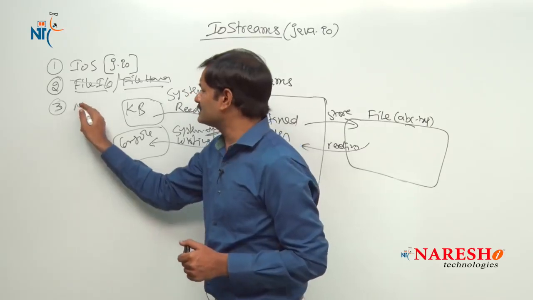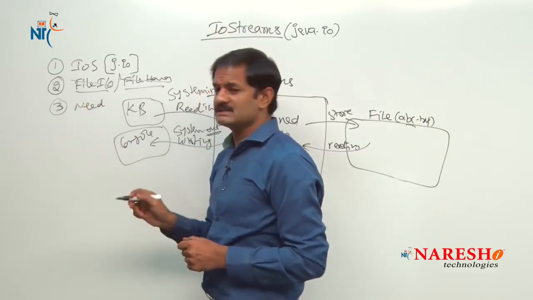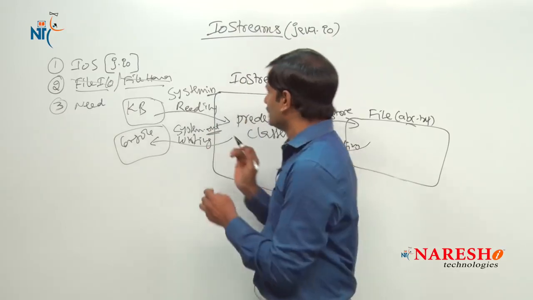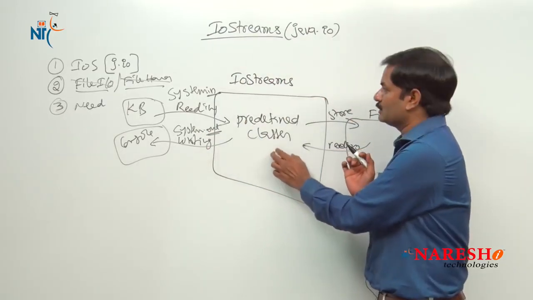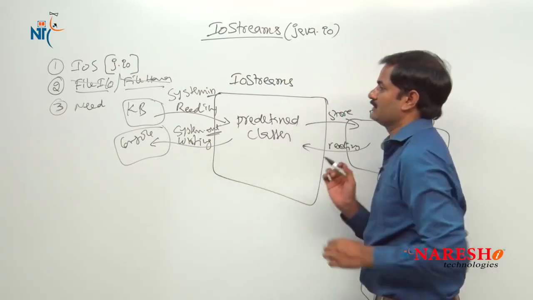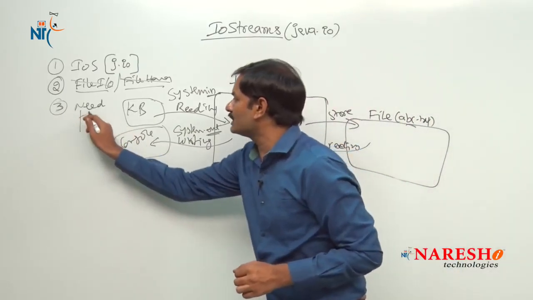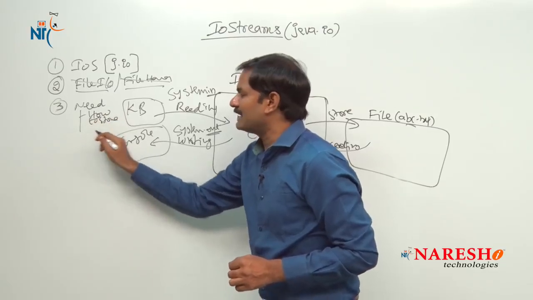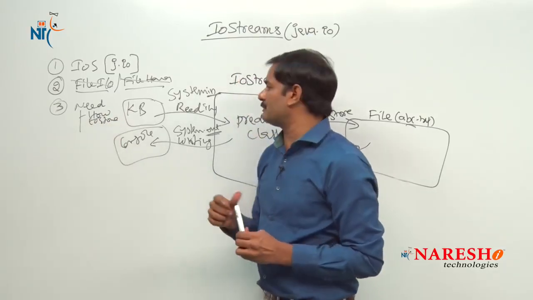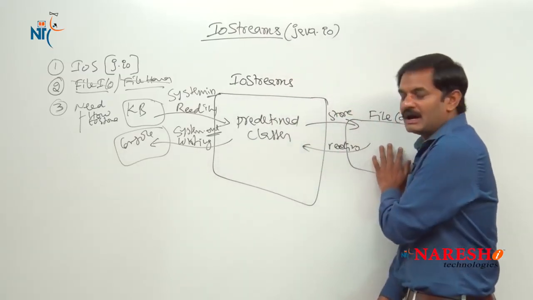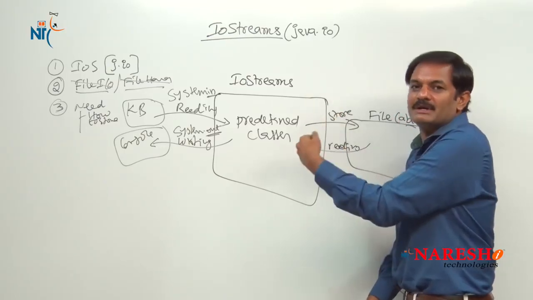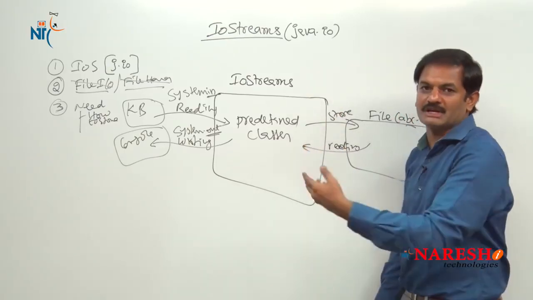What is the need of this chapter? What are we learning in this chapter? Simple. This diagram itself is telling you that in this IO stream chapter, we are learning how to store data permanently inside a file, and how to read that permanent data from the file in the coming days, in future.